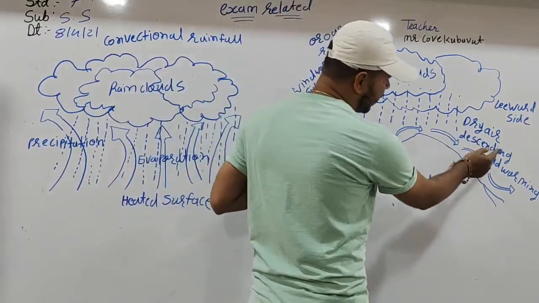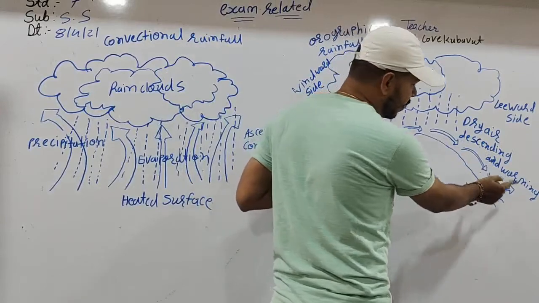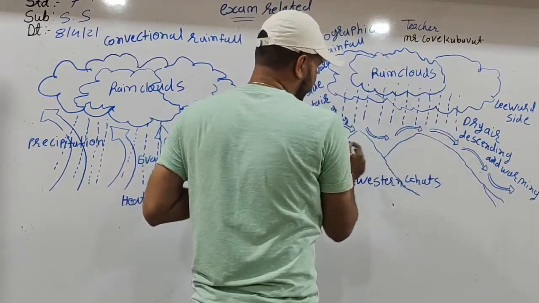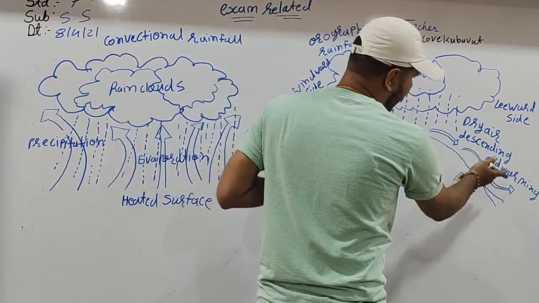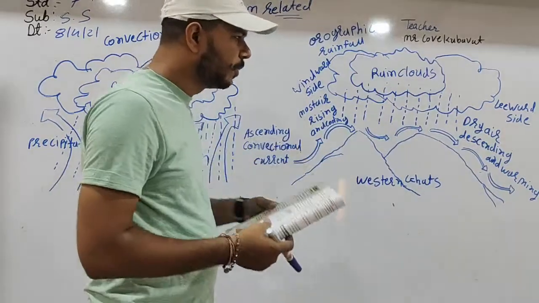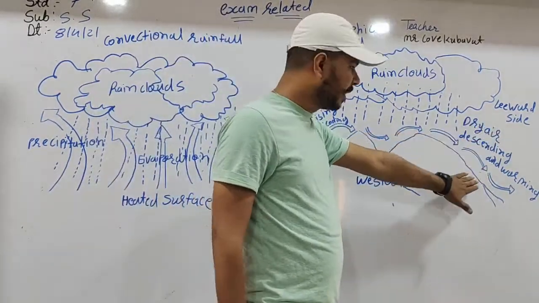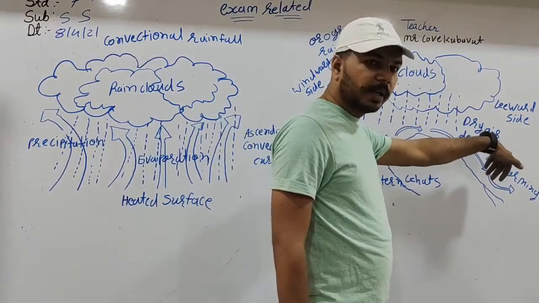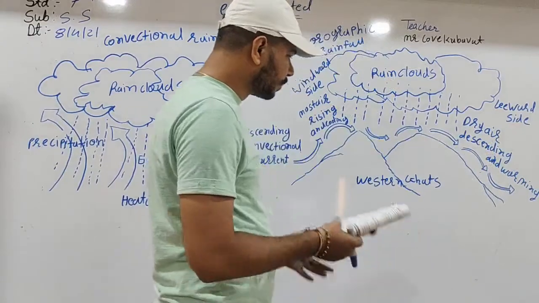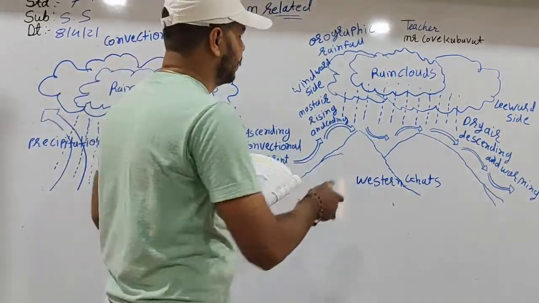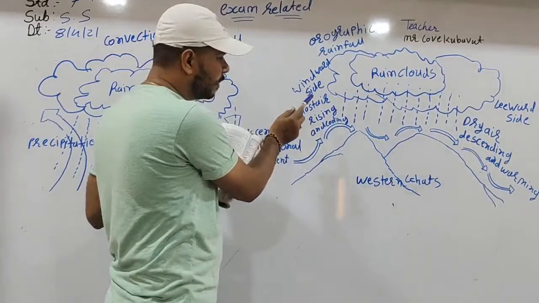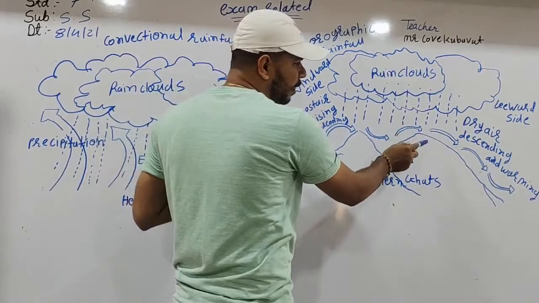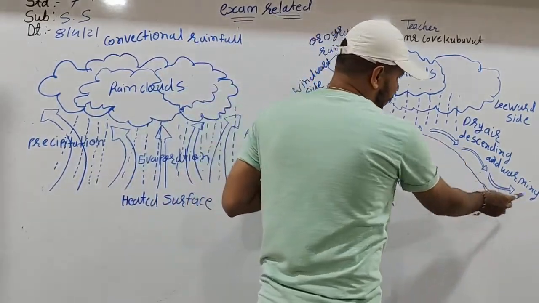This is the dry air descending and warming. Some rain falls like this, and then there is descending and warming. Dry air means no rain in this area, because the hill is in the center, and there is no rain in this area. Western Ghats, this is the rain clouds, windward side, moist rising and cooling. This arrow shows how the wind flows like this.